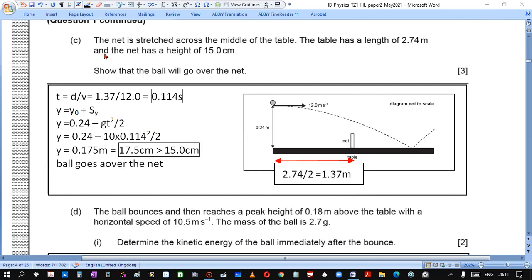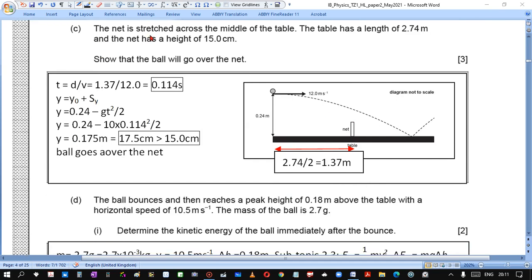Part C. The net is stretched across the middle of the table. The table has a certain length and the net has a certain height. Show that the ball will go over the net. So first of all, let us consider the time it takes the ball to reach the net, not touch, but reach the position of the net.